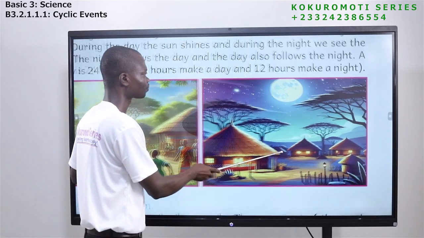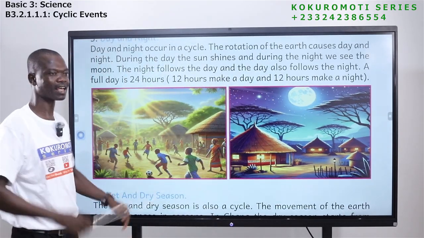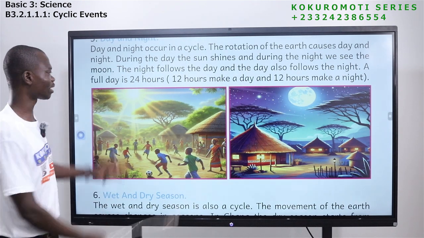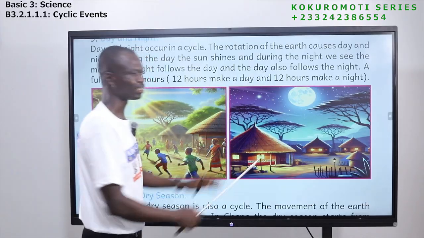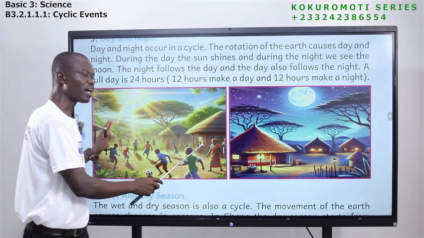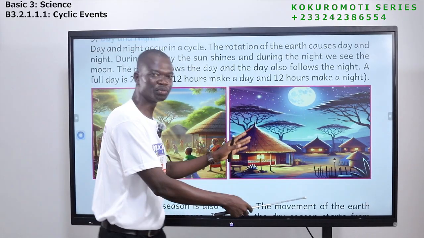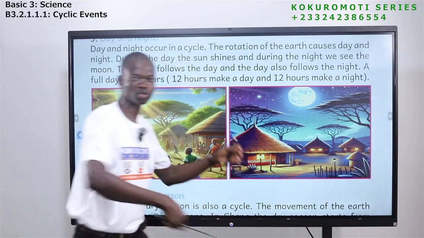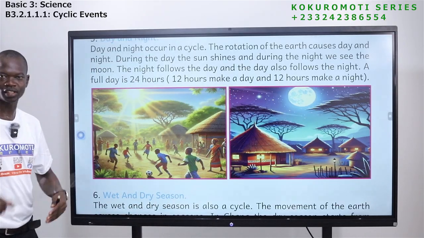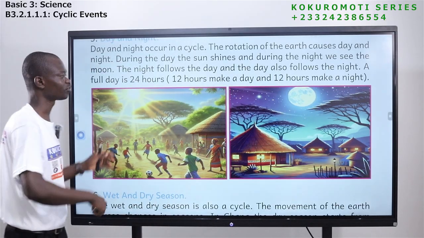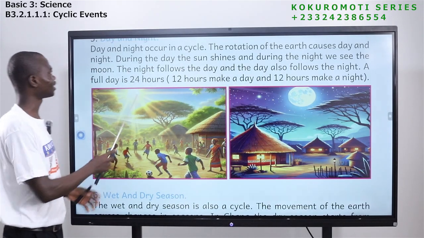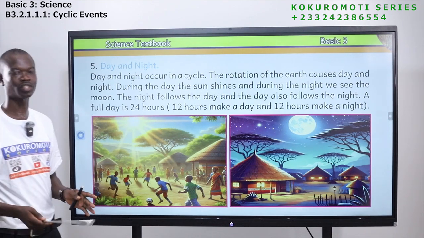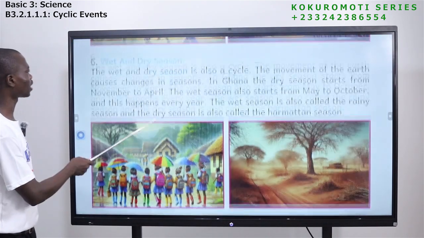And now I'm saying that day and night happens because the earth what? Rotates. The earth rotates. So the rotation of the earth brings about day and brings about what? Night. And you see, the day we have 12 hours. After 12 hours, then we will be moving to what? Night. Night will have 12 hours. After 12 hours, we'll be moving to day. So this is something that happens continuously from time to time. So day follows night like that. So we are saying that day and night is also what? A form of cycle.